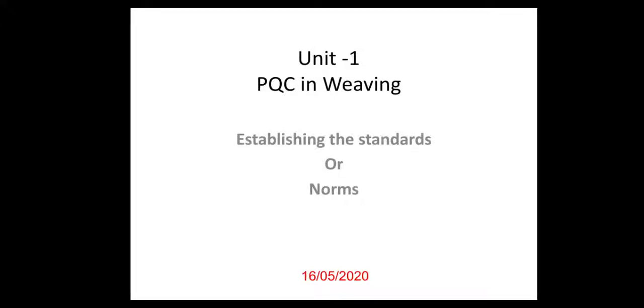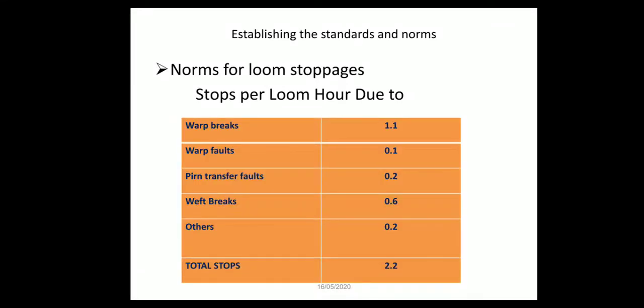So in the last class we have studied life of loom accessories, relative humidity and temperature standards, automatic loom speeds, non-automatic loom speeds, and all those things. Today we will study about the next standards or norms. Norms for loom stoppages. In that we will study stops per loom hour due to.